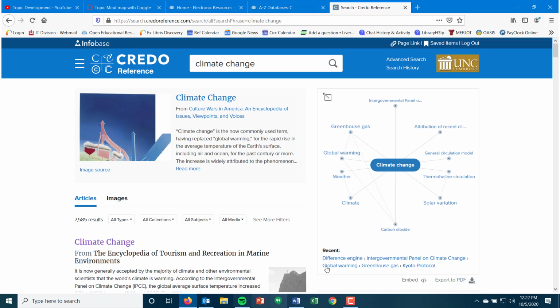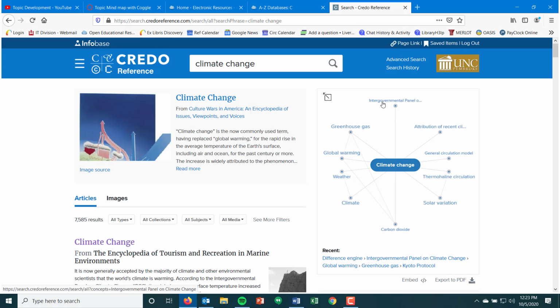All good resources. One of the best things I love about Credo, though, is it starts bringing you this mind map. And so this is what you're really creating on your own with this Coglit tool that I'm showing you that I have you using for your assignment for this week. And so you're creating your own mind map, but it starts tying these ideas. That we're talking about climate change. Well, what are 10 things that compose climate change? And so you could be looking at this of greenhouse gas and solar variation and stuff like that, but you're seeing this intergovernmental panel on climate change.